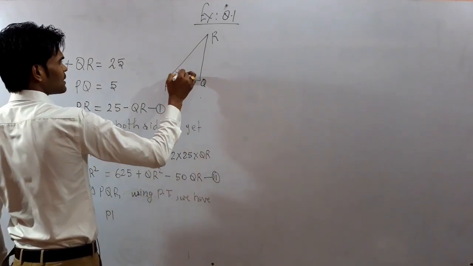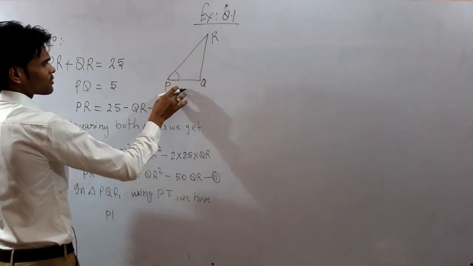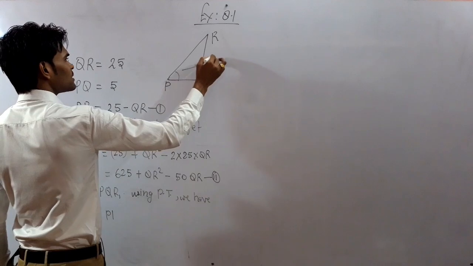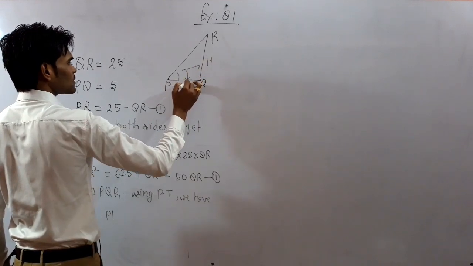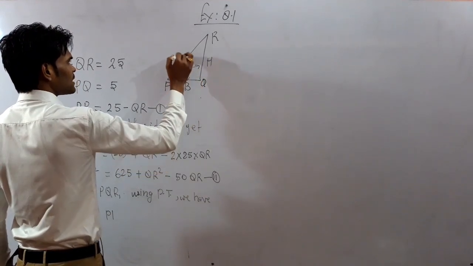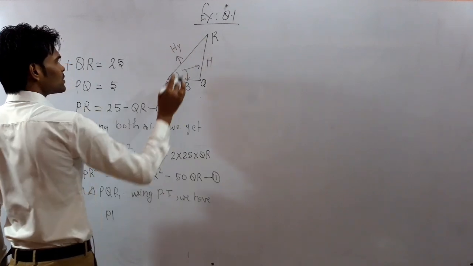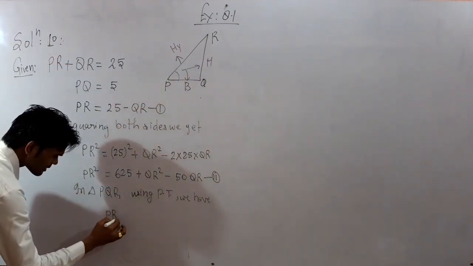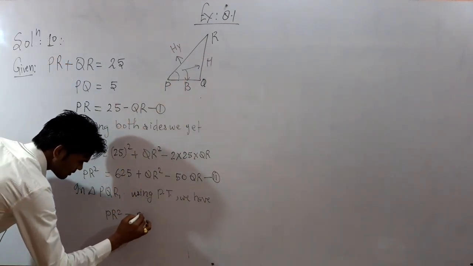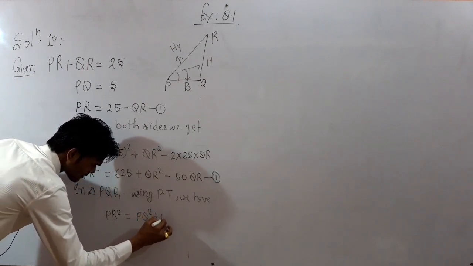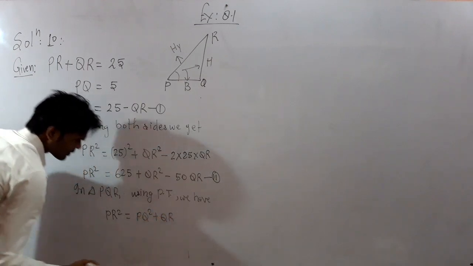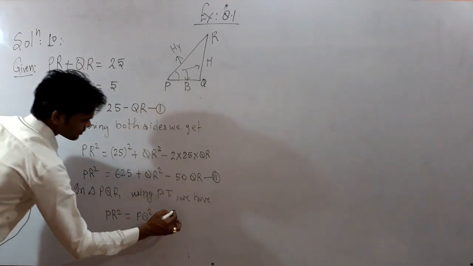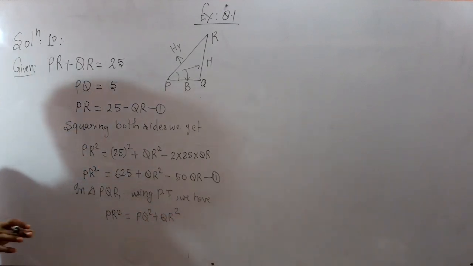For angle P, because we have to consider P, this will be height, this will be base, and this will be hypotenuse. So here PR square is equal to PQ square plus QR square. Is that clear? Any problem?